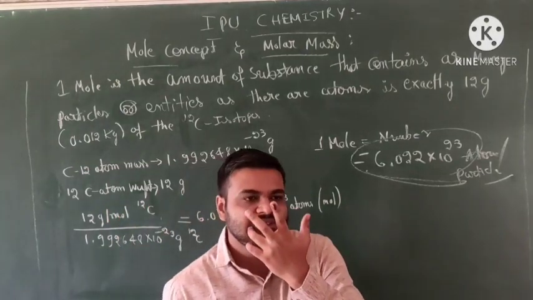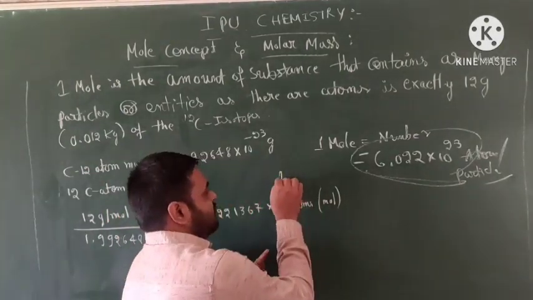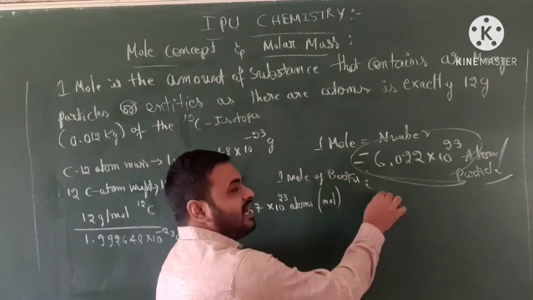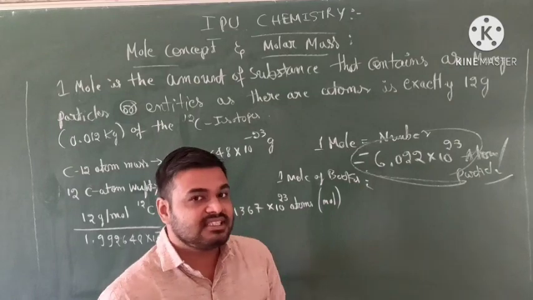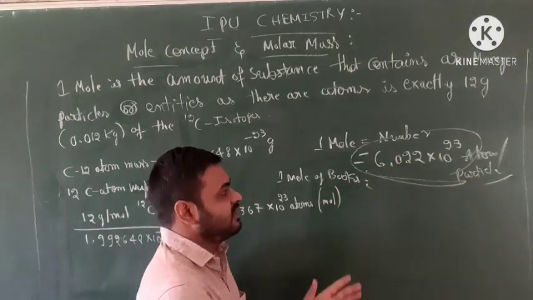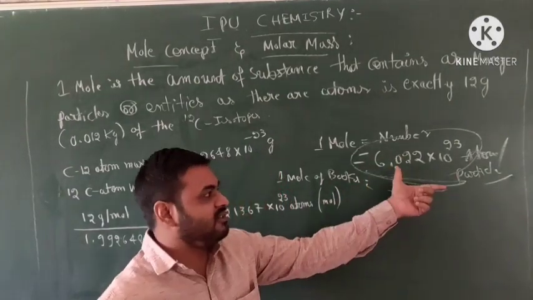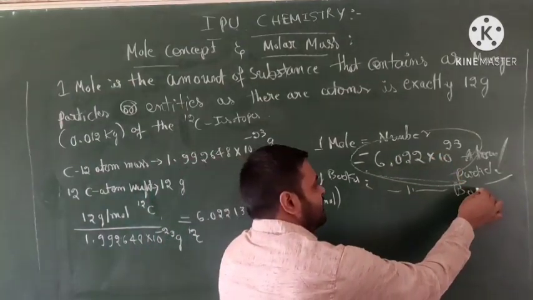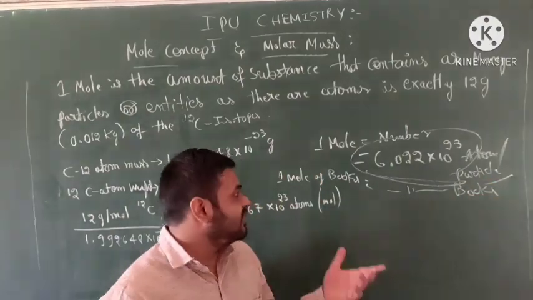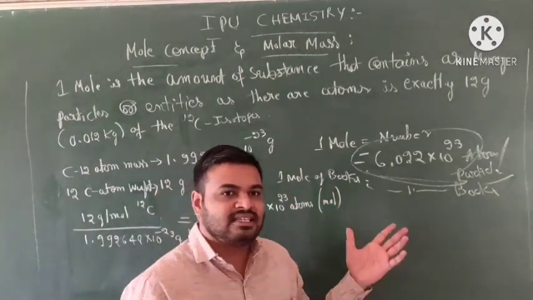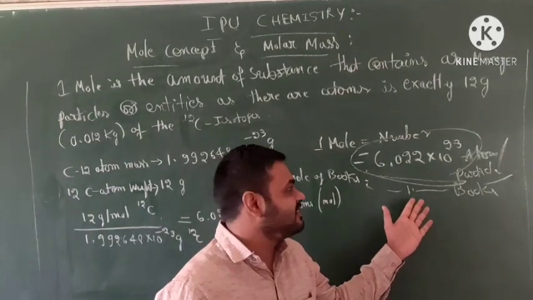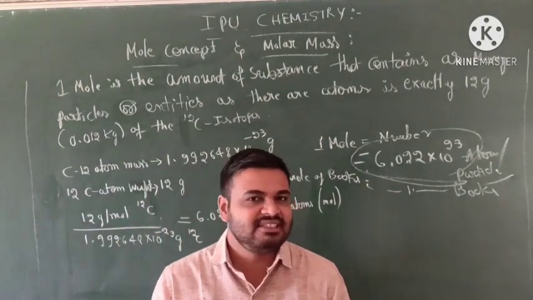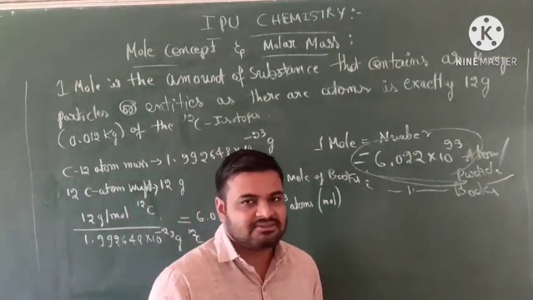For example, I take 1 mole of books. 1 mole of books is equal to this much value, 6.022 into 10 to the power of 23 books. Or we can say 1 mole of pens is equal to 6.022 into 10 to the power of 23 pens. That's the example given. Now let's go to the definition of the mole.